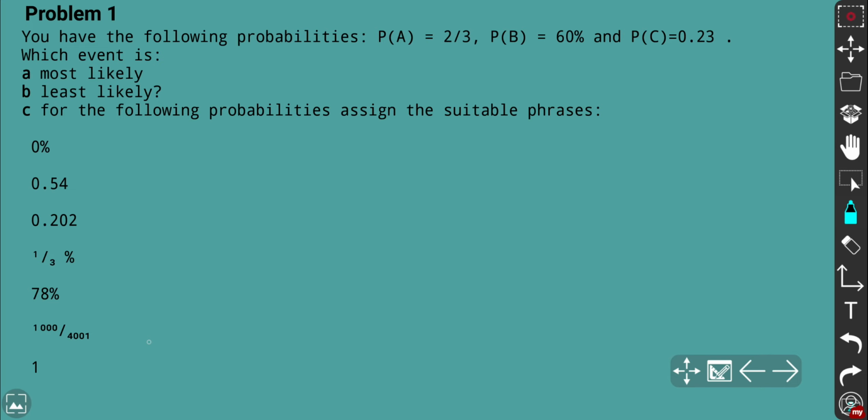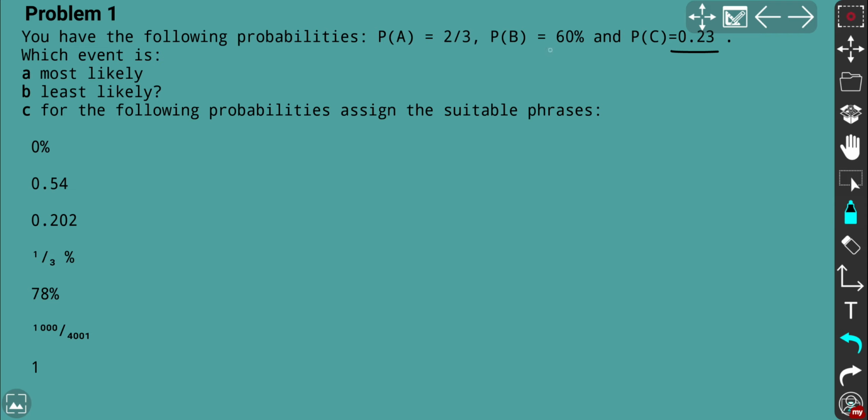So you need to use the proper phrases. I hope you understand how to work it out, and let's start doing it together. For the first case, when you have 2/3, a percentage and a decimal, it's highly recommended to convert into one format. I prefer decimals, so that's why we basically leave this as 0.23.